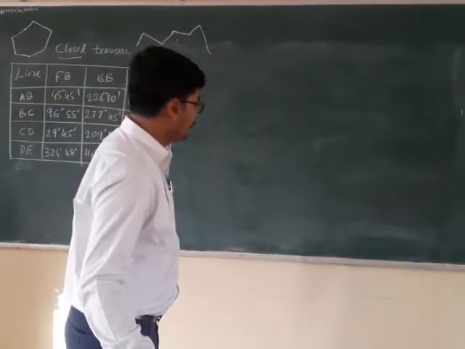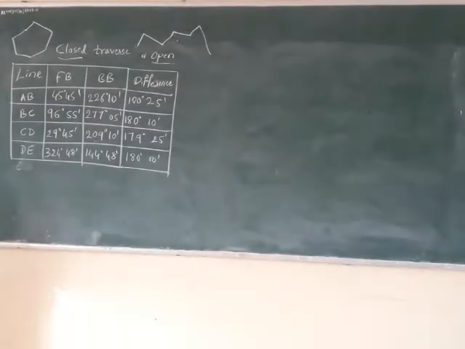Right? Let me verify the video first. Okay. So I have written the differences there. I hope you are able to see the differences. The last line, if you observe, line DE has got the difference exactly 180 degree.